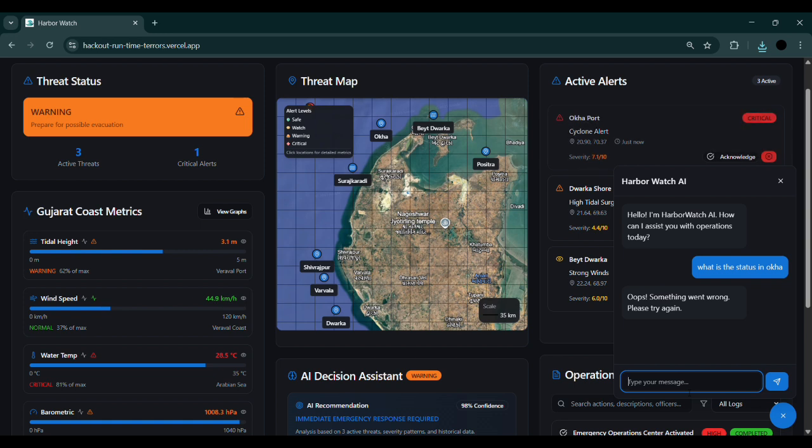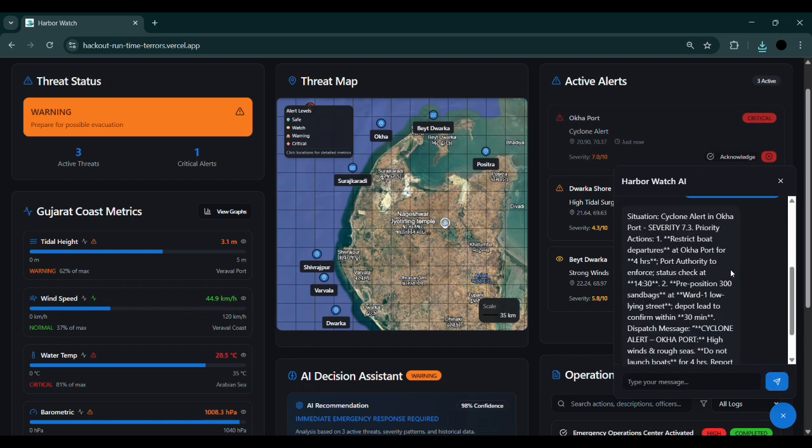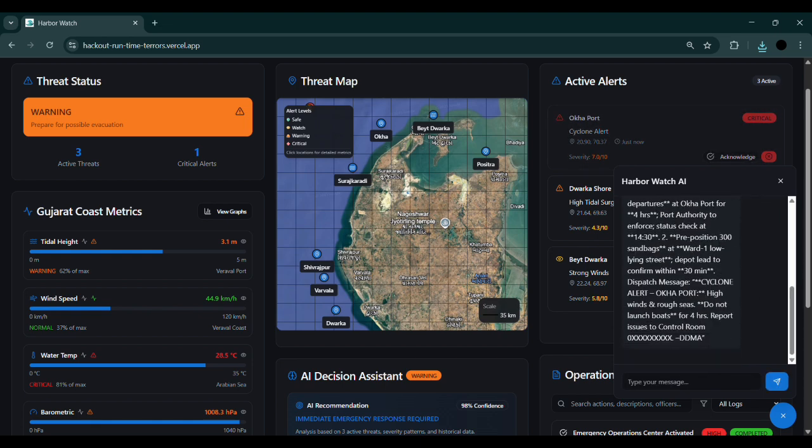For example, if you want to ask what is the status in Okha, it will give you this information which is provided in our data.